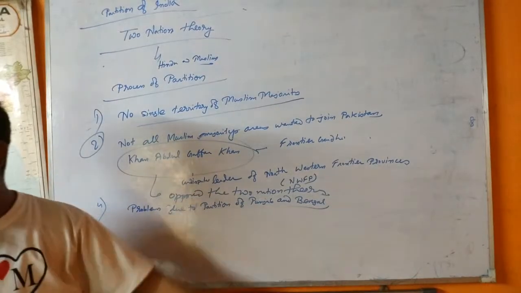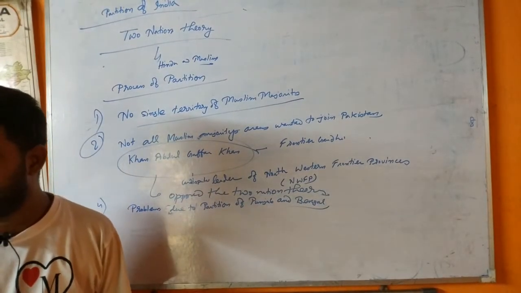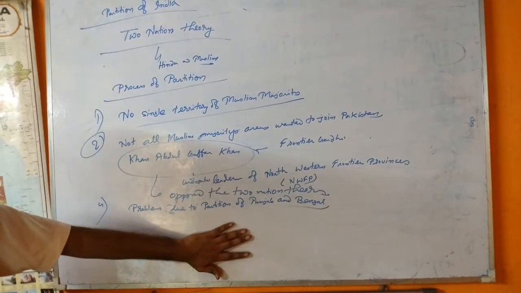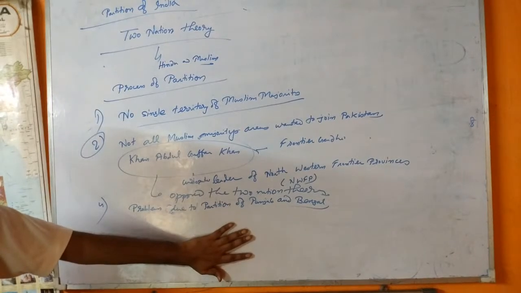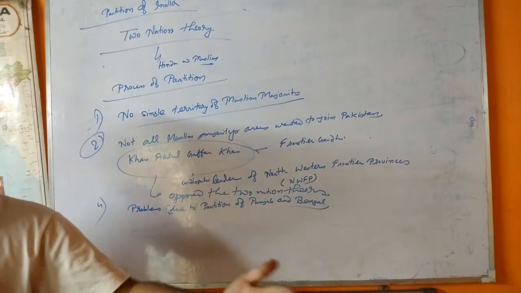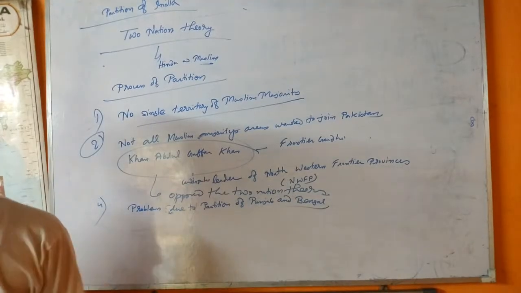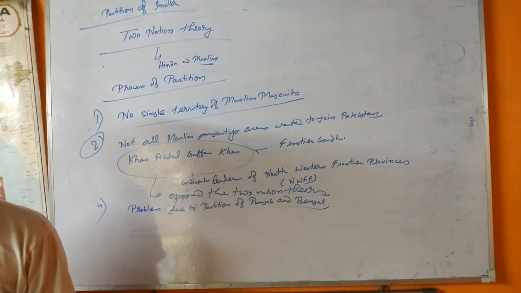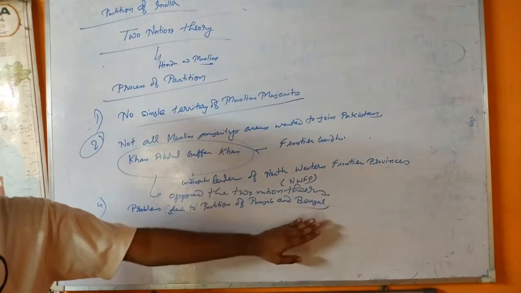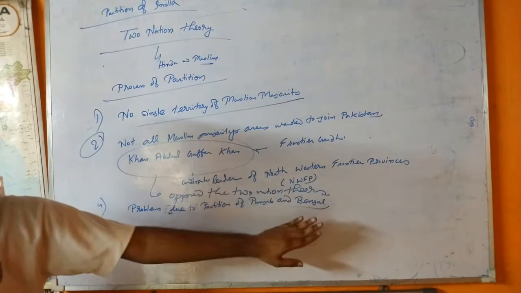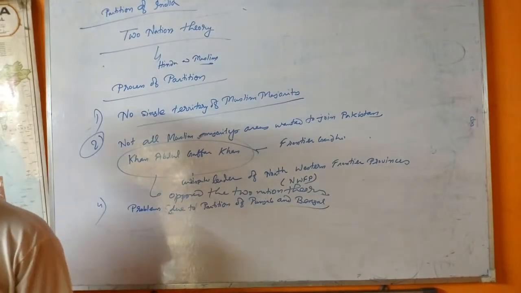And the biggest blunder in history. You all know that Punjab was divided into two parts. Bengal was divided into two parts. Thanks to Syama Prasad Mukherjee, who said that West Bengal should be in India. Otherwise, we would be in Bangladesh. Because of that person, West Bengal exists in India.